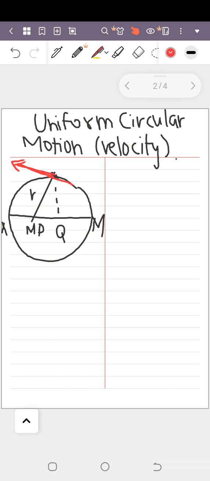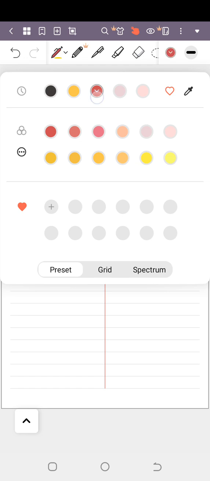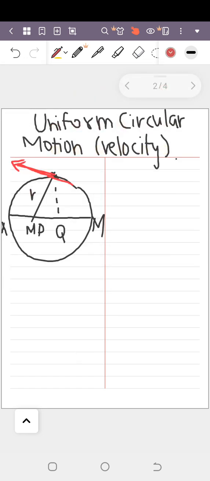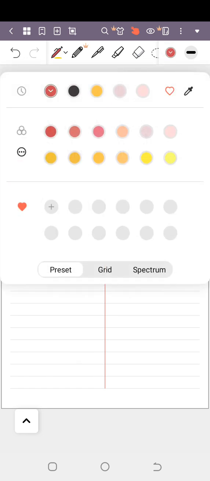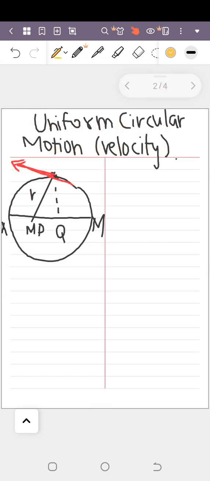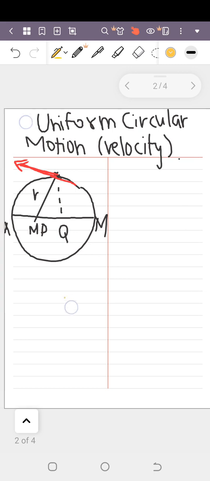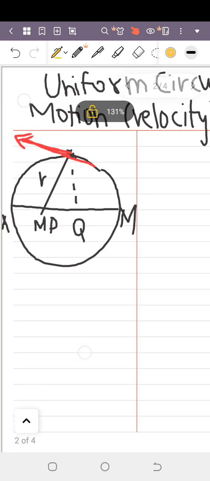Now you might know that whenever we have a tangential velocity, we must have its components, and we learned components in the chapter on vectors. So have a look here. One component will be like this, another component will be like this. These are the two components of this tangential velocity.